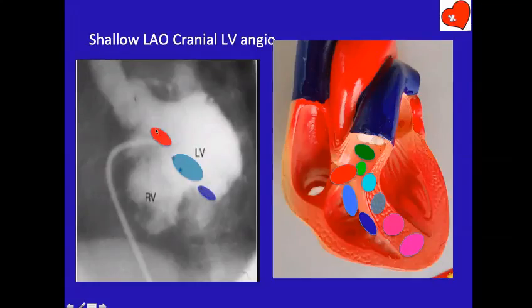Right on top, you see the membranous VSD, above the tricuspid valve, between the tricuspid valve and the aortic valve. See, this outlines the tricuspid valve. Can you see this? This is the outline of the tricuspid valve. So, junction between tricuspid valve and the aortic valve, the membranous VSD. At the level of the tricuspid valve, inflow VSD. Below the tricuspid valve, if it is there, it would be an inlet muscular VSD. And that's what I have shown here. Shallow LAO profiles this view. Membranous VSD.